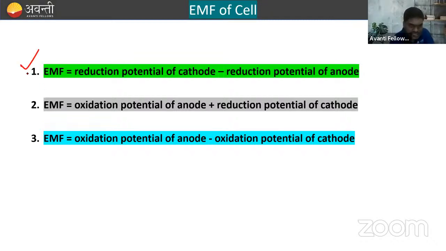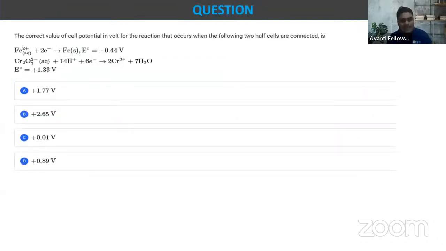Generally, we use this first formula, right? EMF of the cell is the reduction potential of the cathode minus the reduction potential of the anode. Clear? Now, we have a very simple question based on this. So, can anyone solve this question? This is a very simple question. This question came in the NEET 2022 paper. So this is one of the very simple questions. Can anyone try to solve?